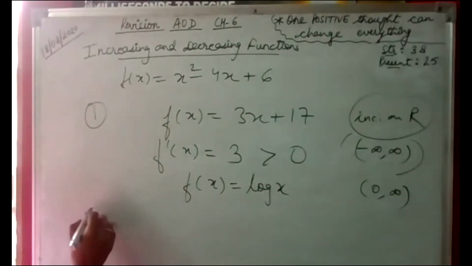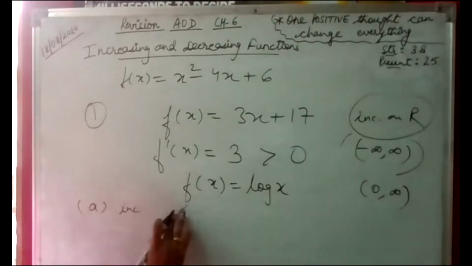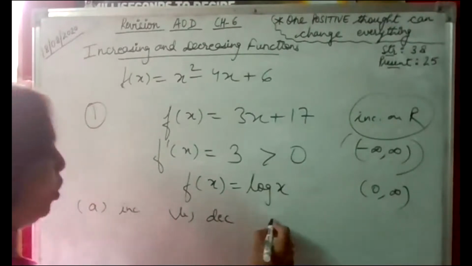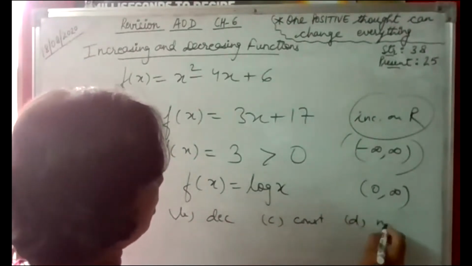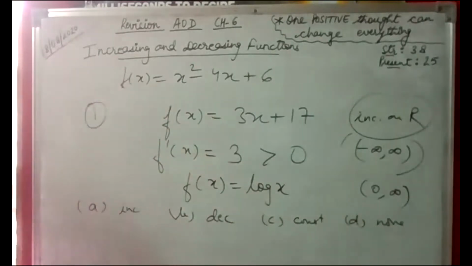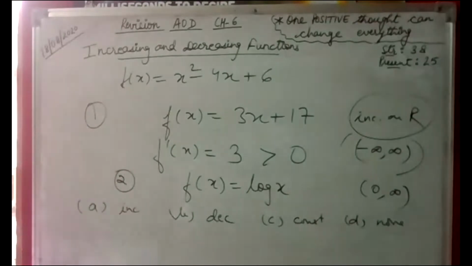I am giving you the options: increasing, decreasing, constant, and none of these. Whether it is an increasing function, a decreasing function, constant, or none of these.